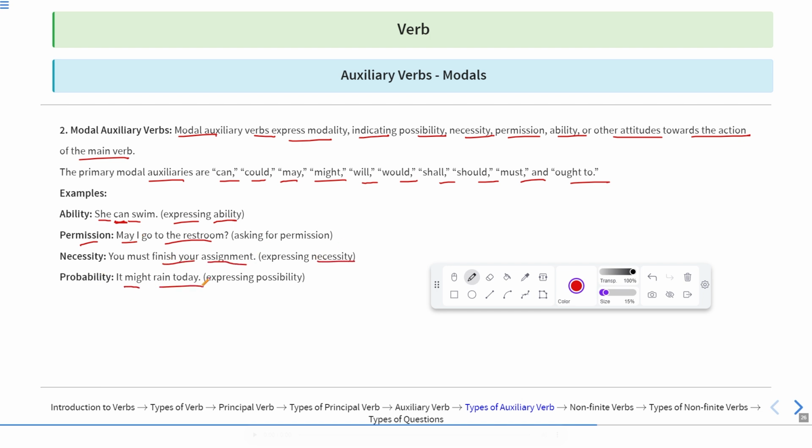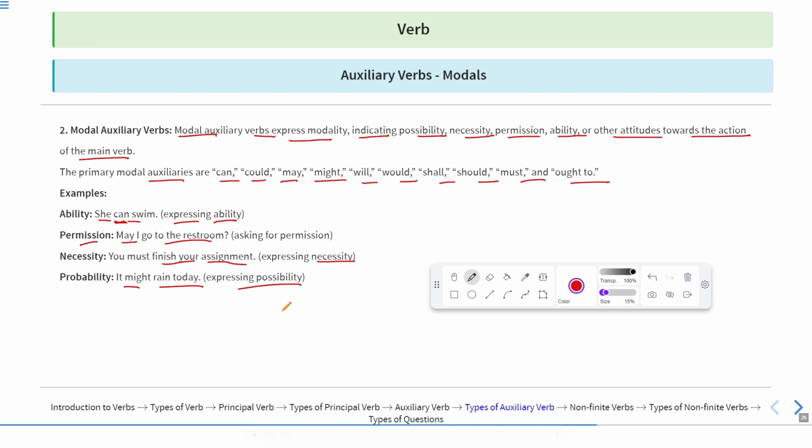It might rain today, expressing possibility. Now, if the level of possibility is very less, we use the word might. If the level of the possibility is too high, we use the word may. Okay? So probability. Now where you cannot be 100% sure, but you can be highly sure. It means 99.99% you can say something, but you cannot say it with 100% surety, because that is not done and it is not certain at all.